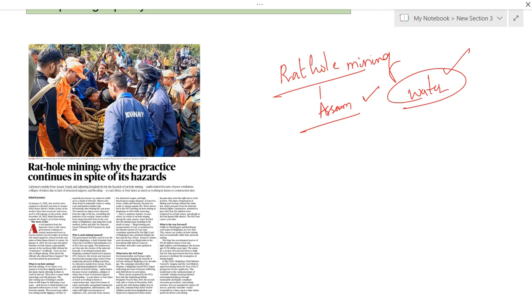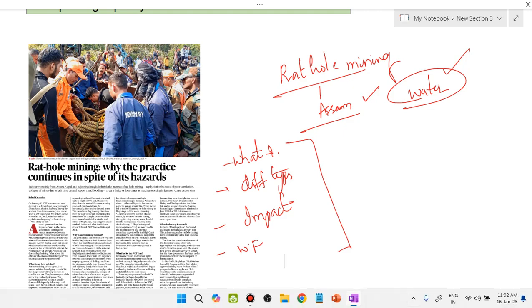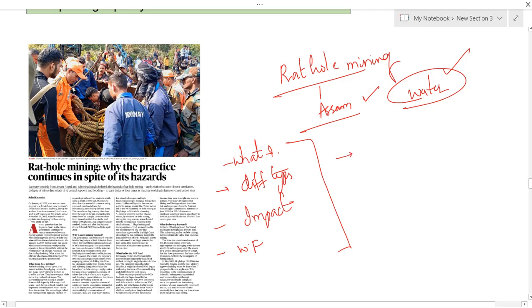Here, in this context, you have to see what rat hole mining is, what the different types of rat hole mining are, what the impact of this mining is, and what the way forward is. Now let us see what is given in this article. This topic is important for GS Paper 3 under environment and ecology, and GS Paper 3 under disaster management, and from GS Paper 1 under geography.